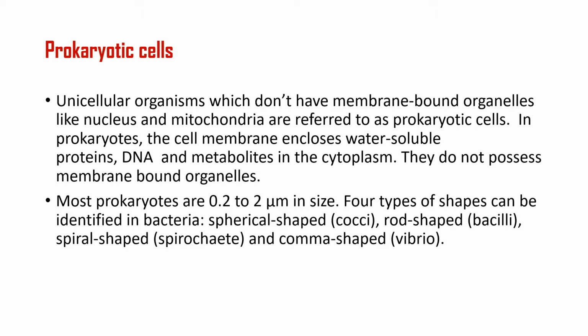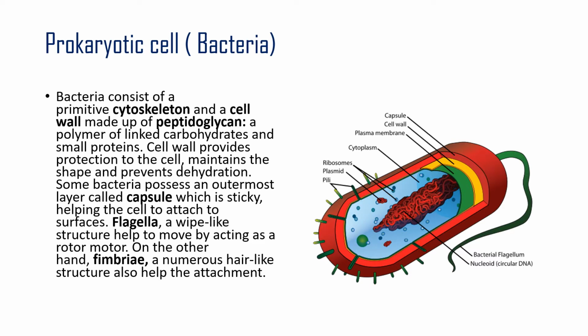Now why are we talking about bacteria? Because bacteria are examples of prokaryotic cells. So we will take bacteria as an example of a prokaryotic cell, and let us study the structure of bacteria. Bacteria consist of a primitive cytoskeleton. Cytoskeleton means the system that gives firmness to the cell. It is primitive because it's just filled with a fluid that provides firmness to the cell, and a cell wall made of peptidoglycan.